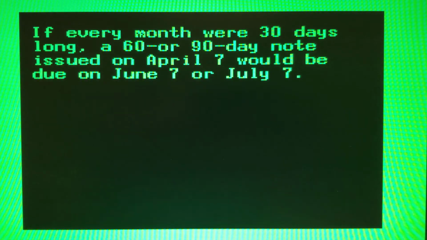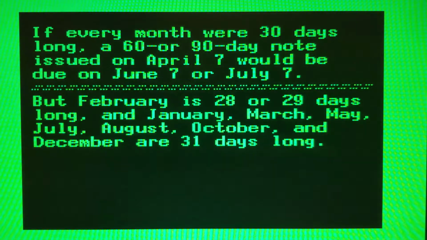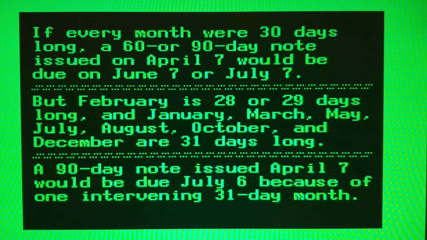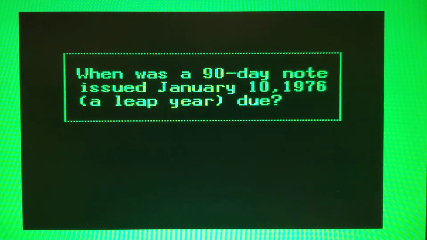If every month were exactly 30 days long, a 60 or 90-day note issued on, say, April 7th would be due on June 7th or July 7th. But February is 28 or 29 days long, and January, March, May, July, August, October, and December are 31 days long. So a 90-day note issued April 7th would be due July 6th because of an intervening 31-day month. When was a 90-day note issued January 10th, 1976, a leap year, due?